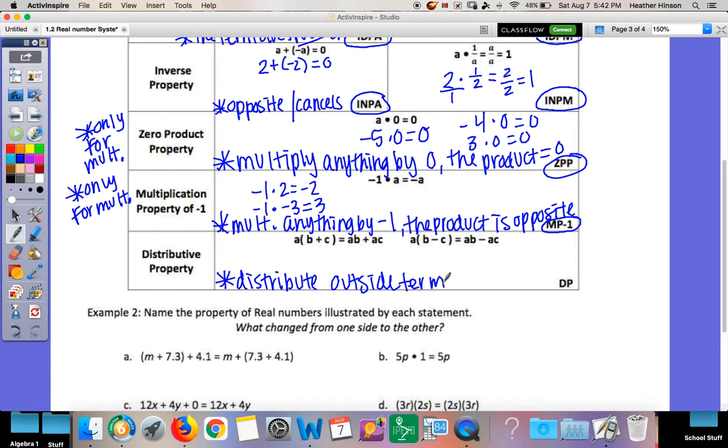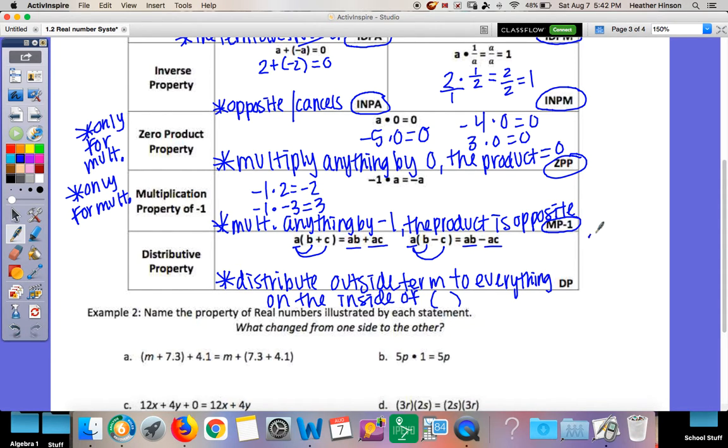So like that A on the outside, you're going to distribute to everything on the inside of the parentheses. So we distribute that. A times B gives us AB, A times C gives us plus AC. A times B gives us AB, A times negative C gives us negative AC.